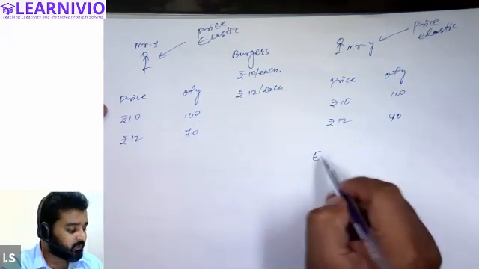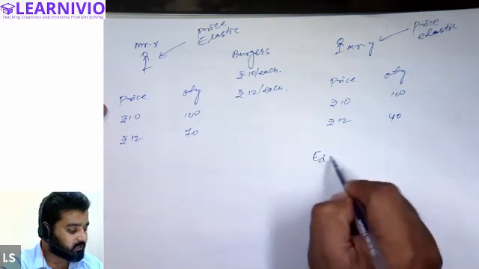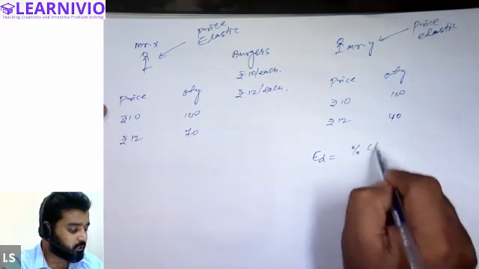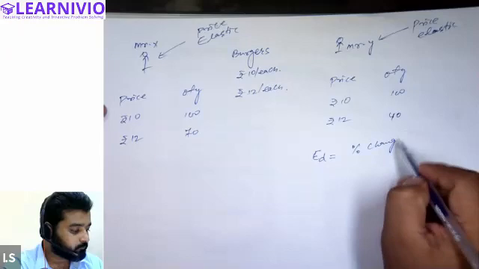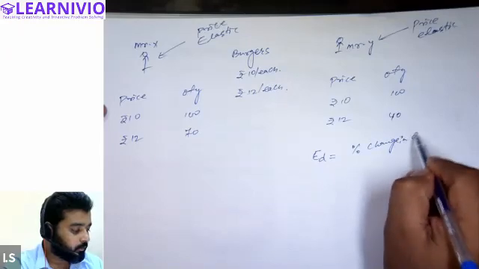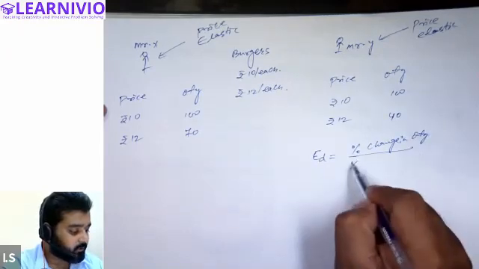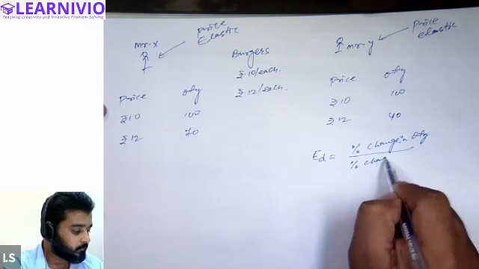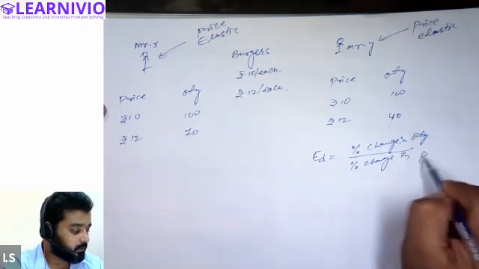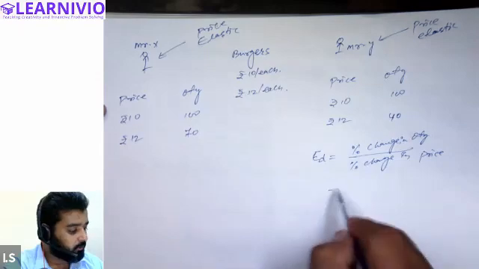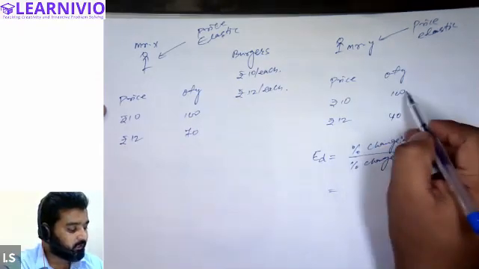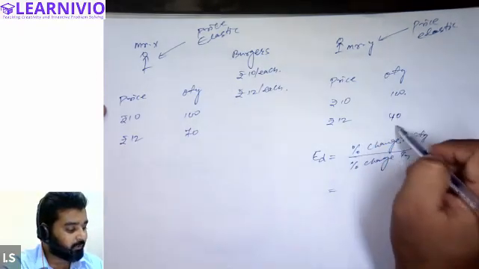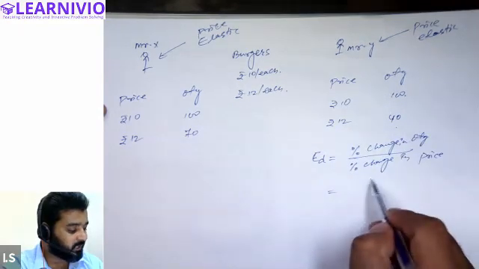In order to calculate the elasticity, we will apply this formula: elasticity of demand equals percentage change in quantity divided by percentage change in price. So in case of Mr. Y, initial demand was 100, now demand is 40. So basically demand has declined by 60%.